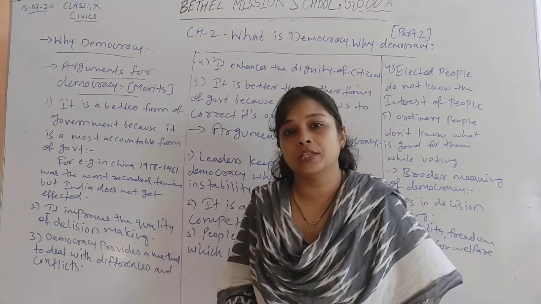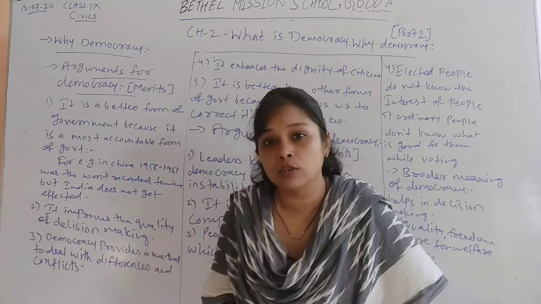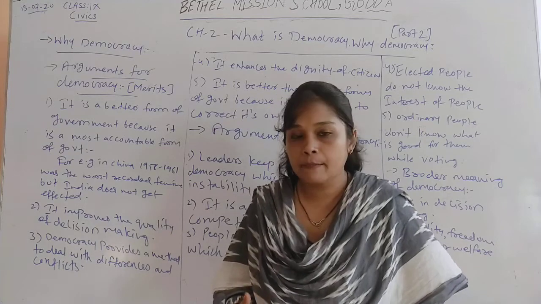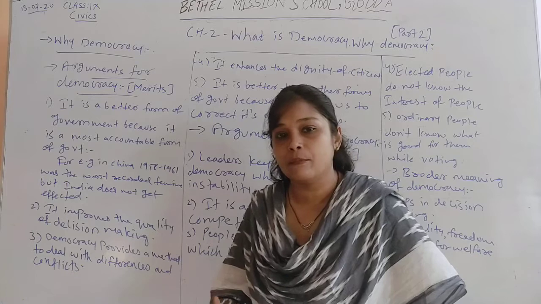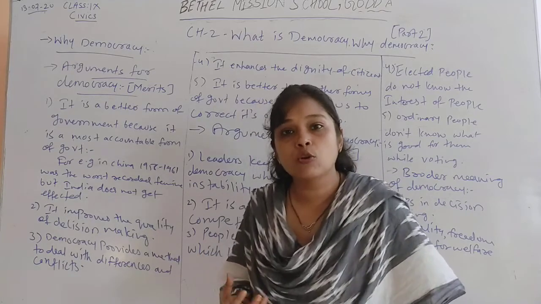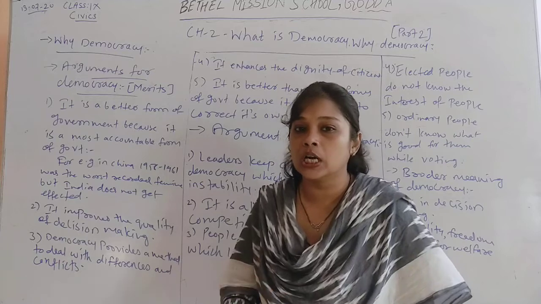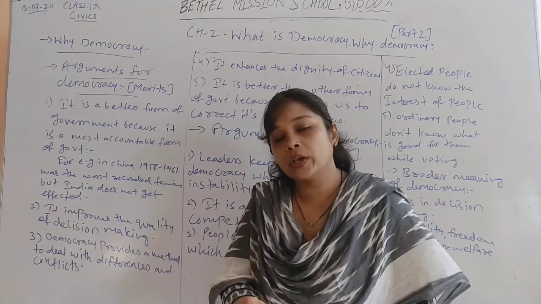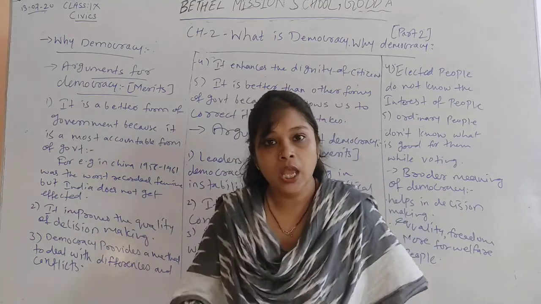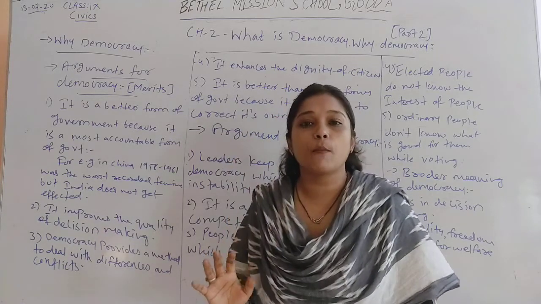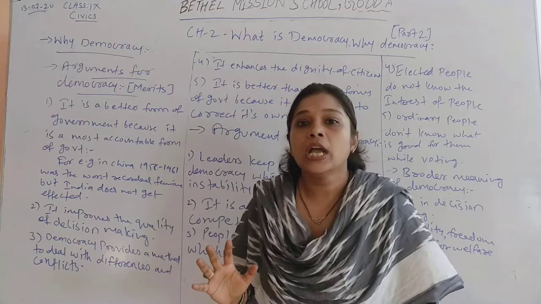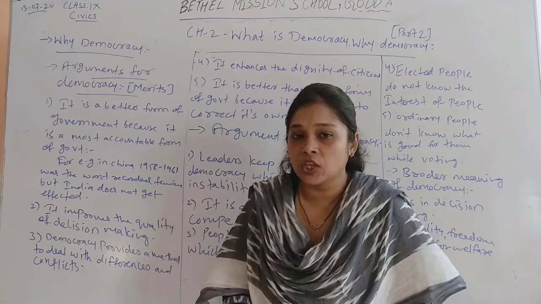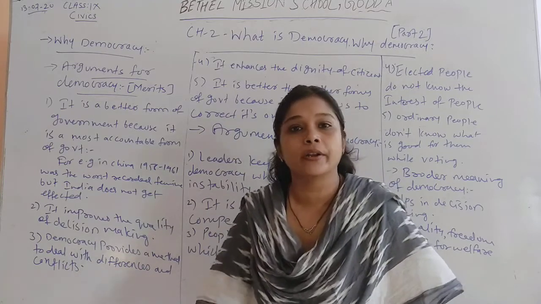We have seen that the word democracy has been taken from a Greek word demokratia, which means people's rule. That means by the very meaning of democracy, it is a form of government which allows people to elect their own representatives through elections, through votings, who can rule the country on behalf of the people.